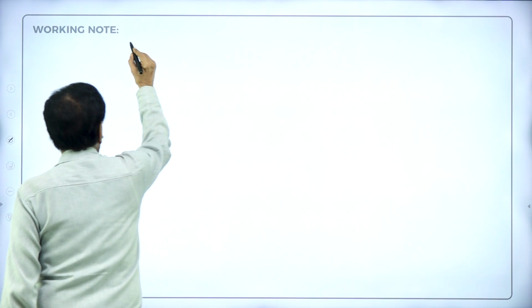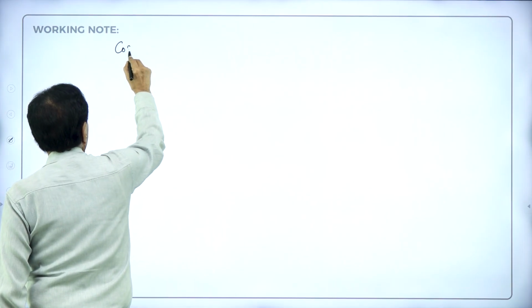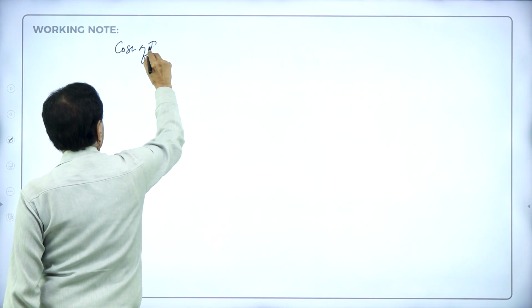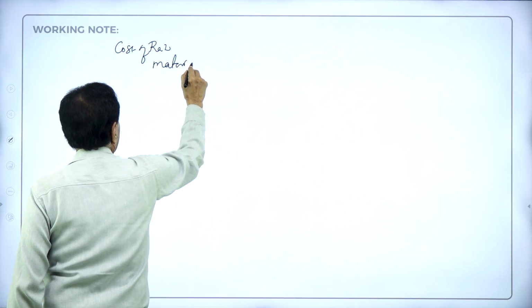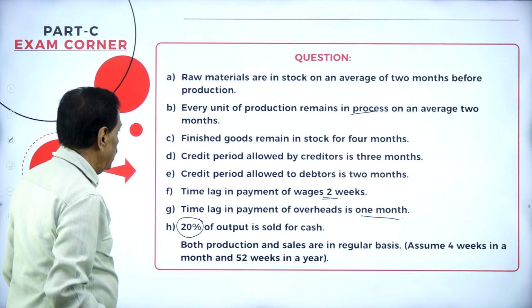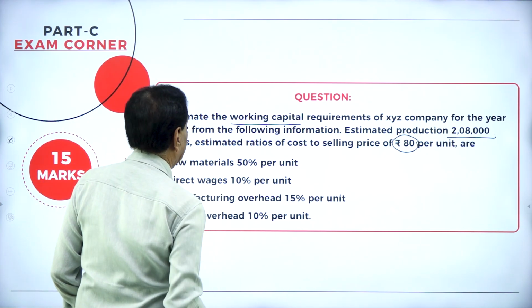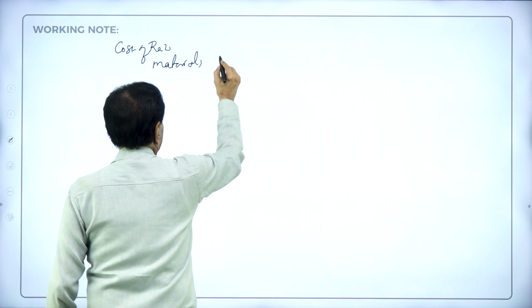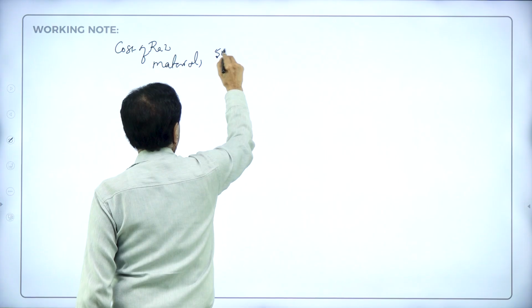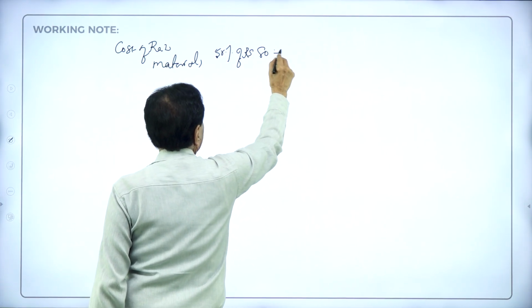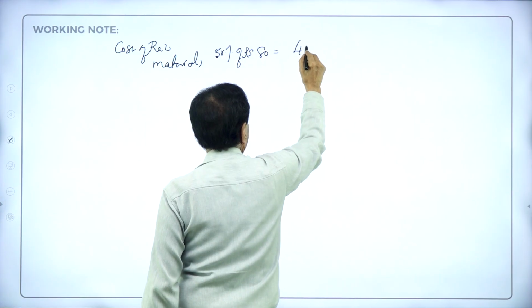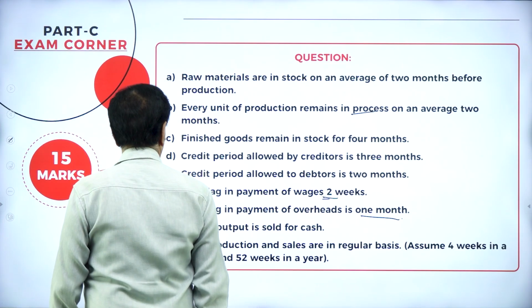So cost of raw materials. How he says? 50% of rupees 80 based on sale. 50% of rupees 80, so it works out 40 rupees. This goes in favor of raw material.